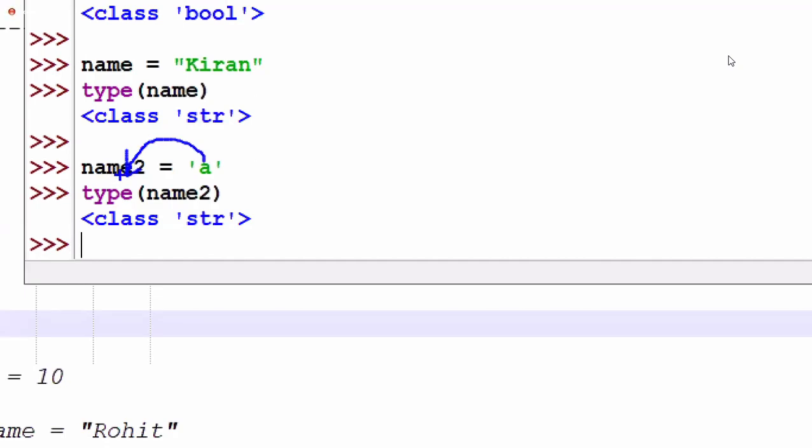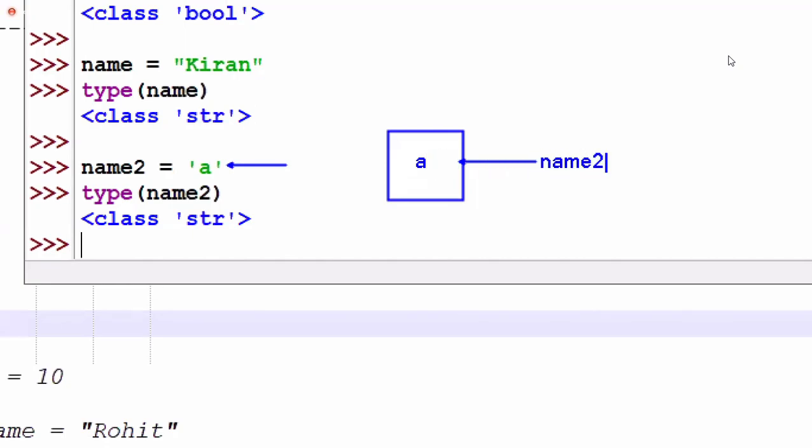After assigning a value to a variable, if we want to know what type of value is in this variable, we can use the global function type. In this memory, what is the value there?